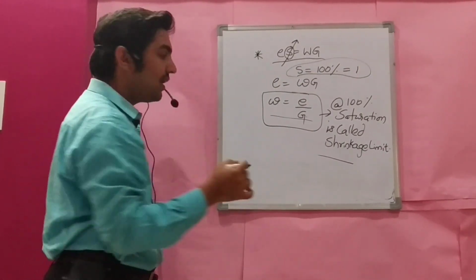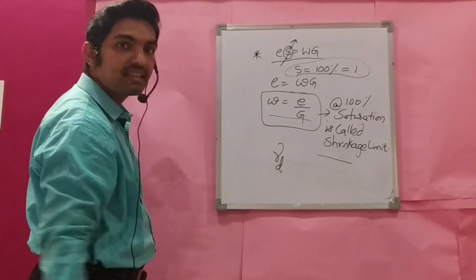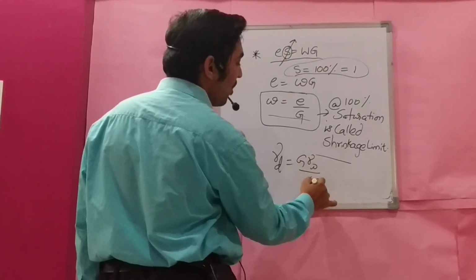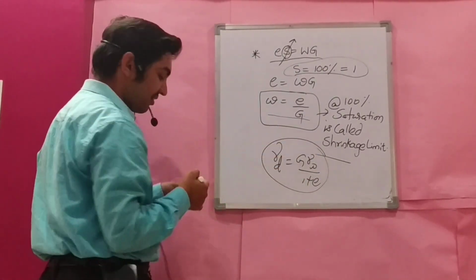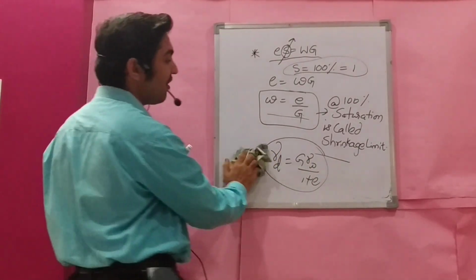For dry soil, you can use the parameter gamma d to compute the dry density of the soil. Gamma d is G gamma W by 1 plus e. How does this relationship arise? Now we discuss. What is gamma d, G gamma W by 1 plus e? Now we will find out.